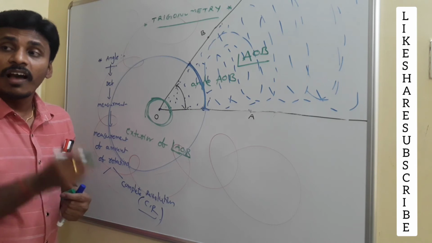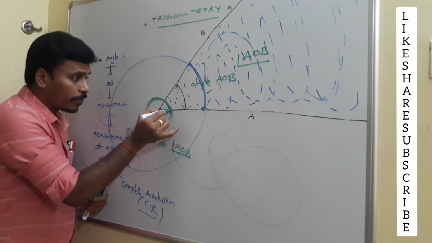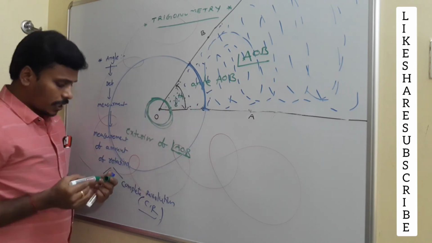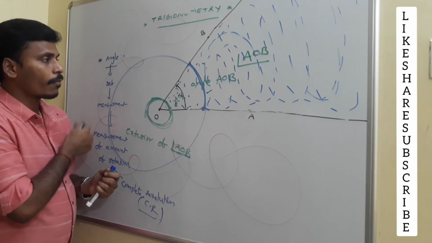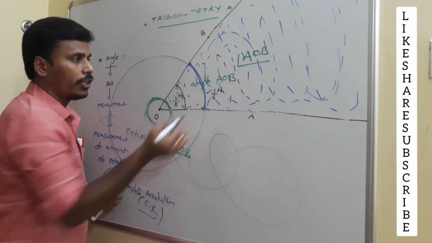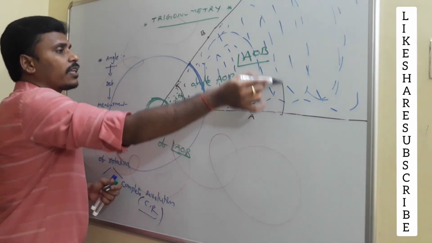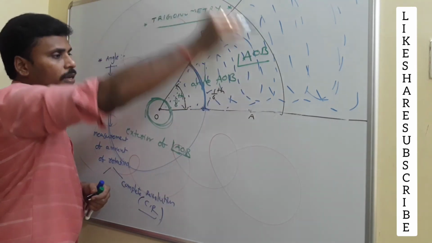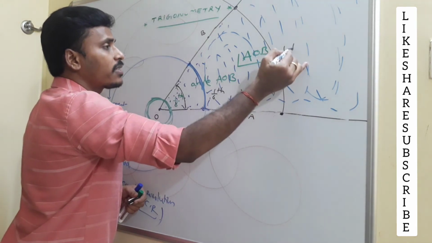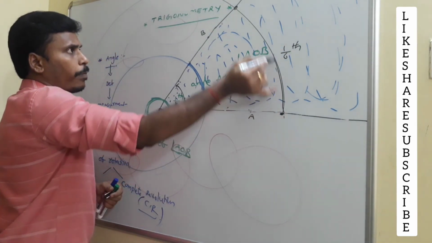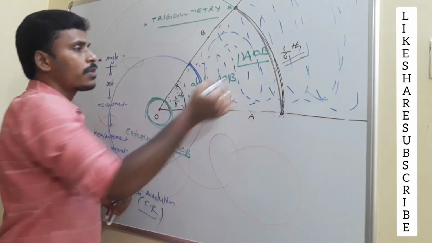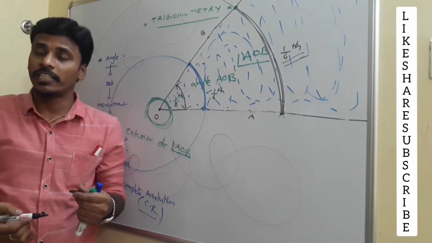What I am going to tell you is, suppose this part divided by the total length is 1/6. Then this part divided by the total circle again maintains 1/6 only. In the same way, if you draw a bigger circle like this, calculate its total circumference and its length, again it makes 1/6 only. The length of this part divided by the total circumference always gives us 1/6. That 1/6 is called the angle.